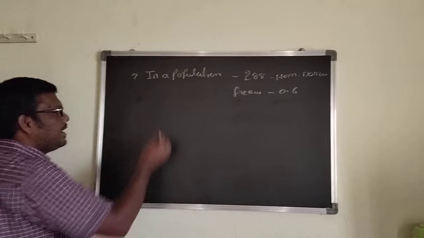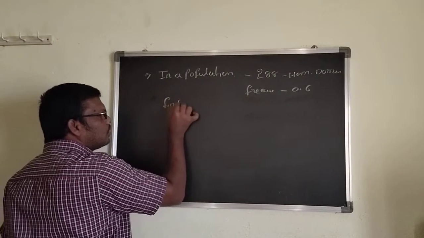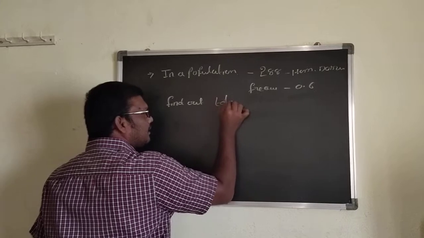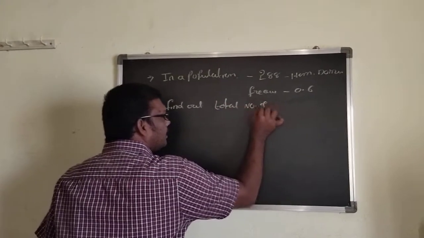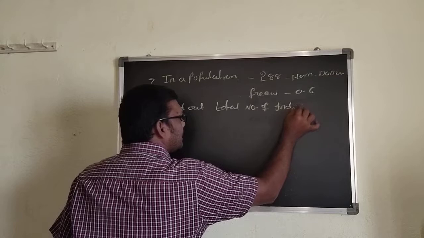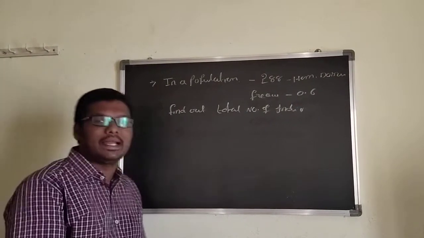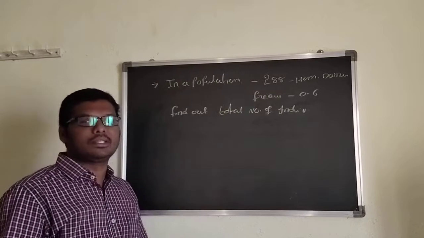Find out the total number of individuals in the population, like the question they give.